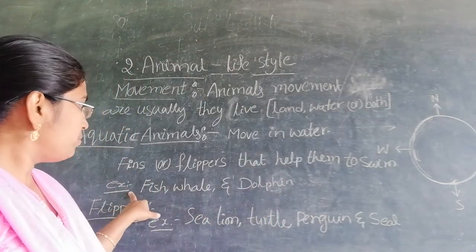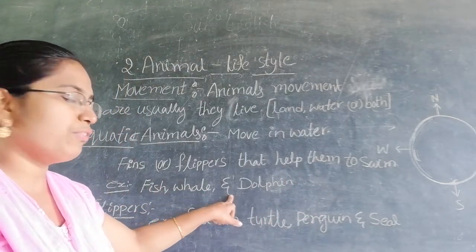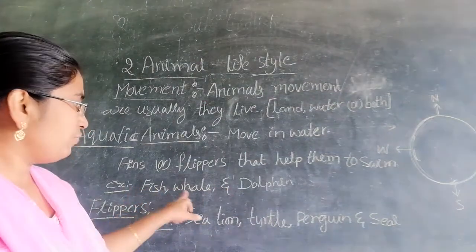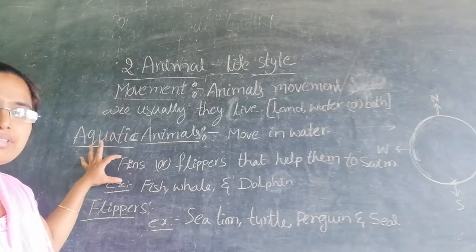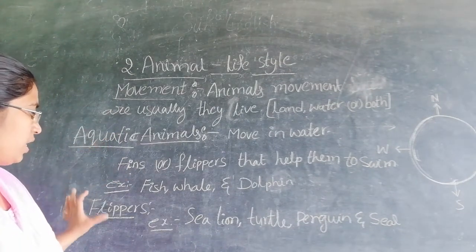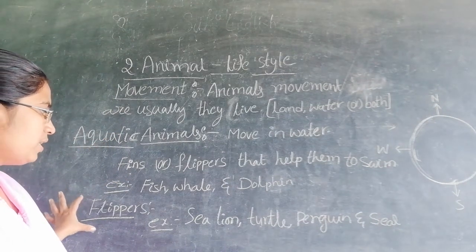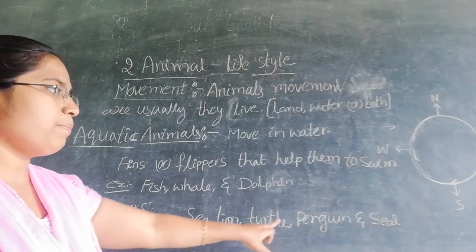For example, fish, whale and dolphin use the help of fins only. Next, flippers are used by sea lion, turtle, penguin.